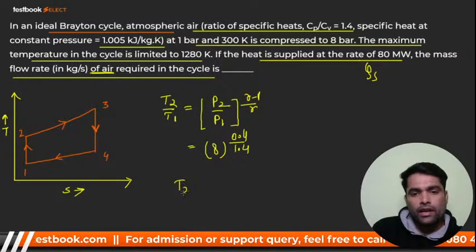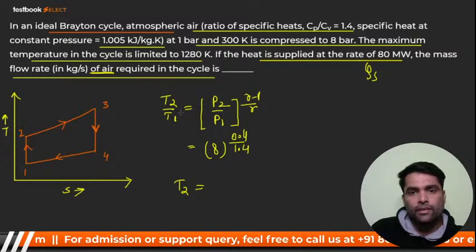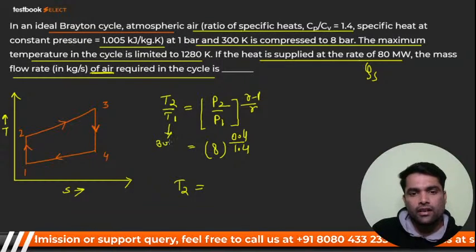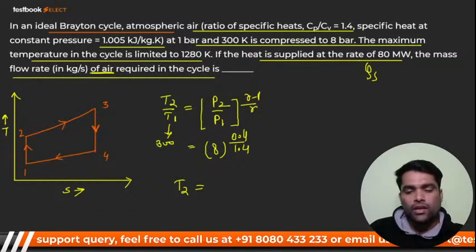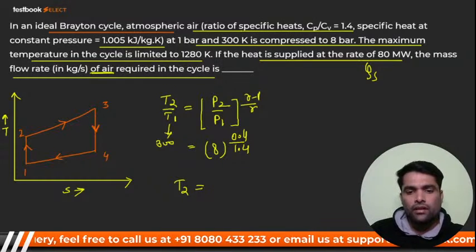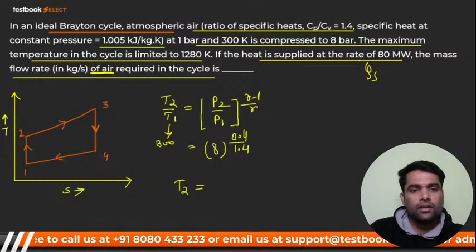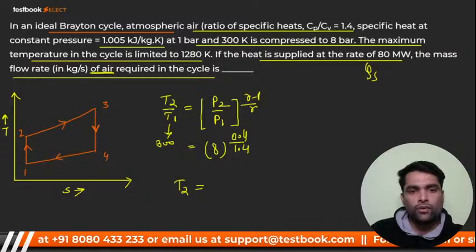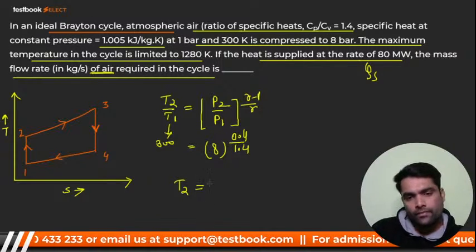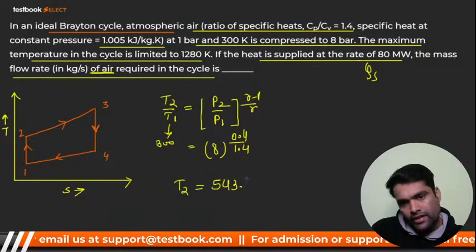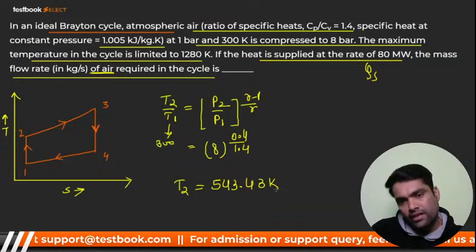So from here I'll get T2. T1 is given, T1 is 300. So you'll get T2, and T2 will come around 543 something. T2 is 543.43, because I have already calculated this in the last numerical as well.